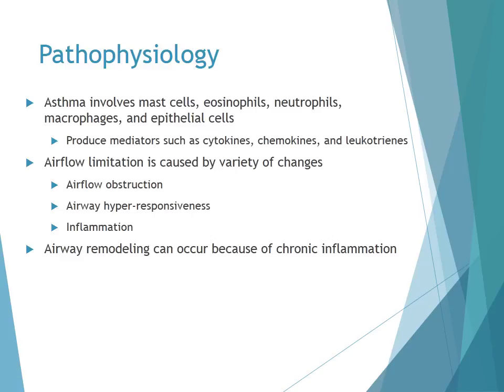The airflow limitation that is seen in asthma is caused by three main changes, including airflow obstruction due to the mucus response and hypersecretion, airway hyperresponsiveness in response to stimuli, as well as inflammation. And the chronic inflammation that patients experience can also cause airway remodeling.